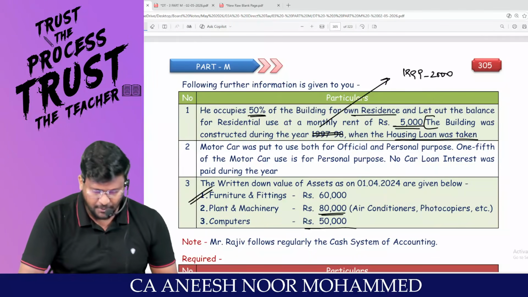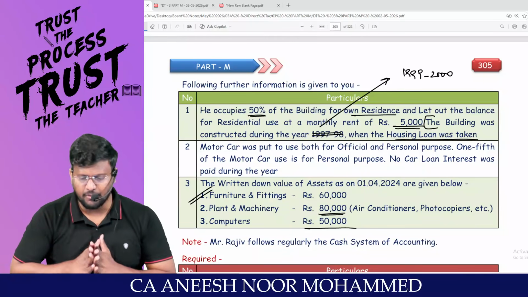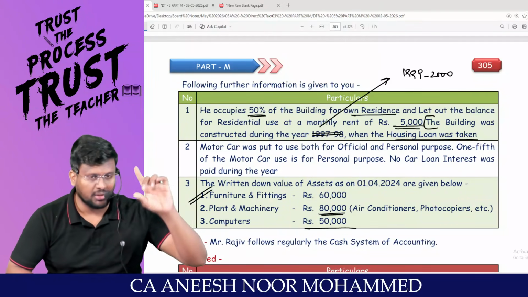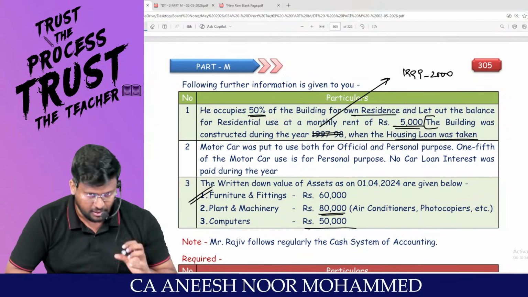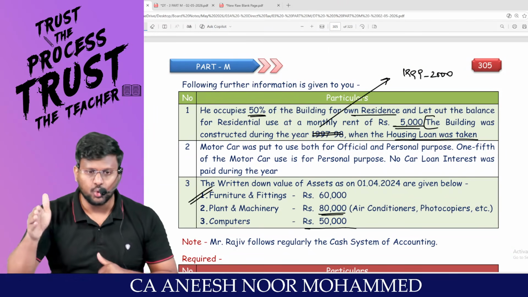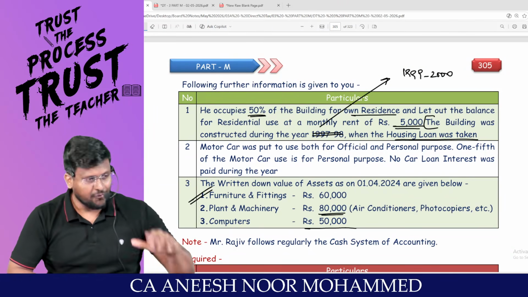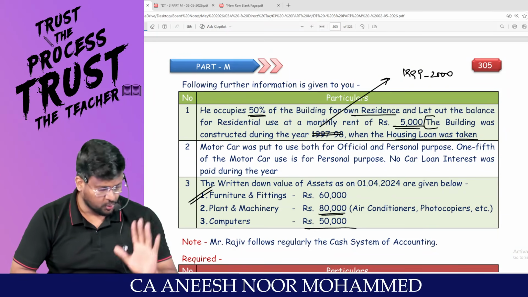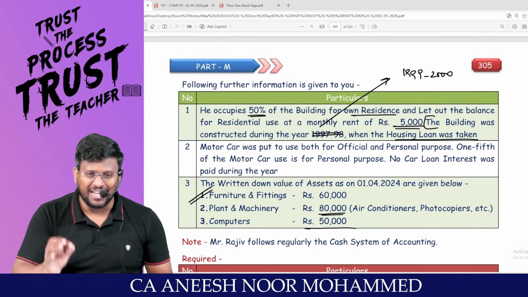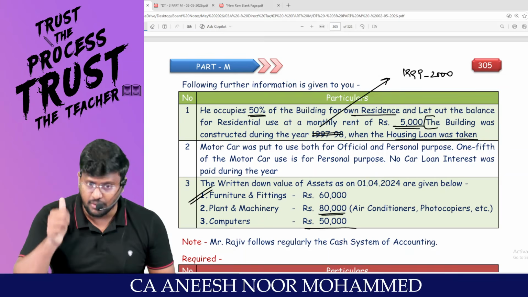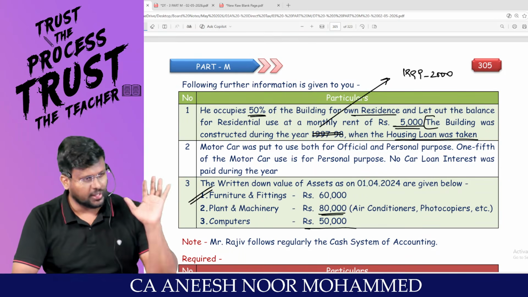Sir, this adjustment, he occupies 50% of the building for own residence. That means they are talking about the building from which we receive rent. So it should be classified into two categories, SOP and LOP. For SOP, you can claim 44,000 rupees. And for the LOP, you can claim 44,000 rupees. And for LOP, when you are taxing, GAV should not be 50,000, GAV should be 60,000. Have you all noted that point?